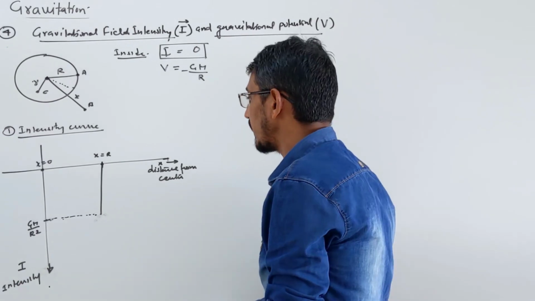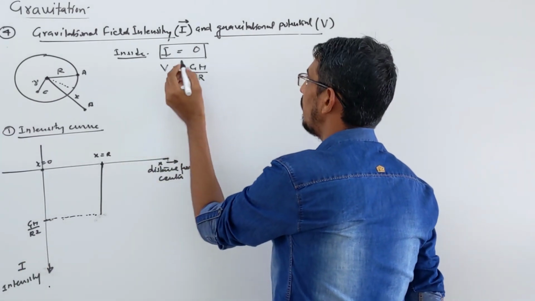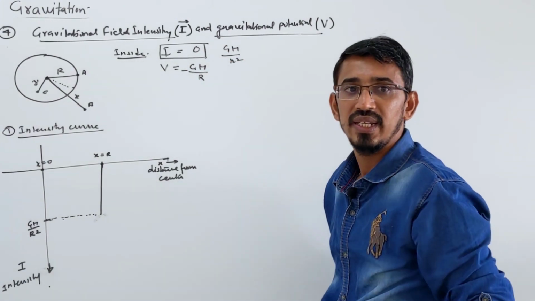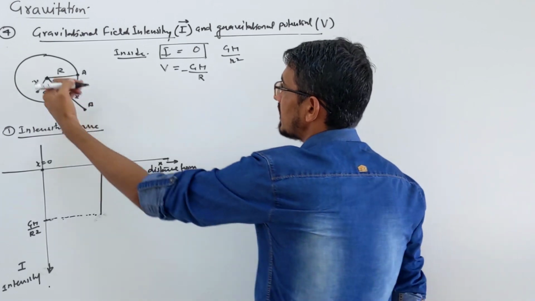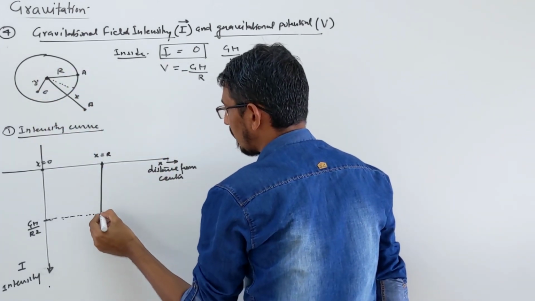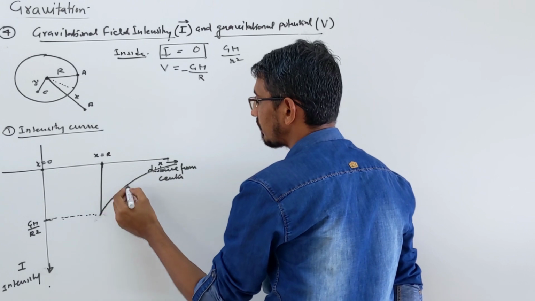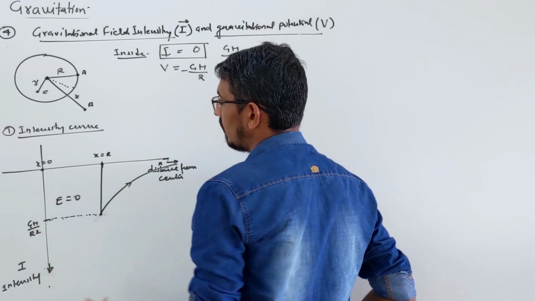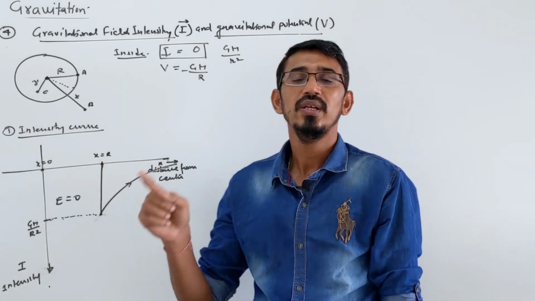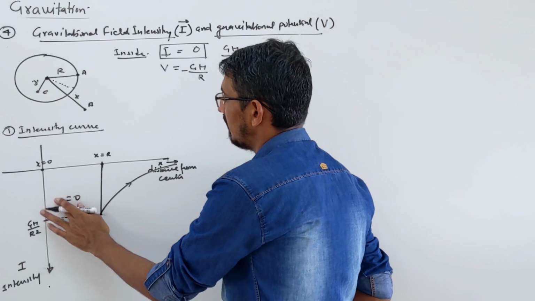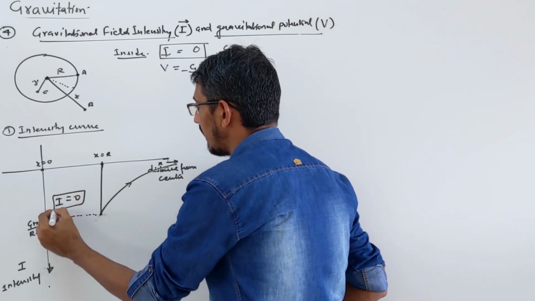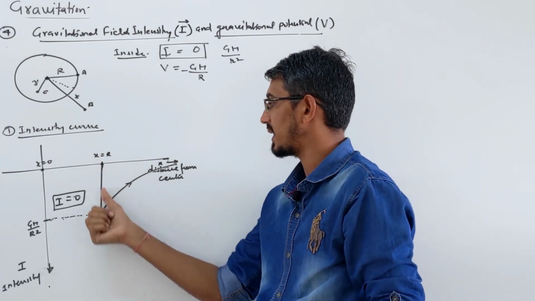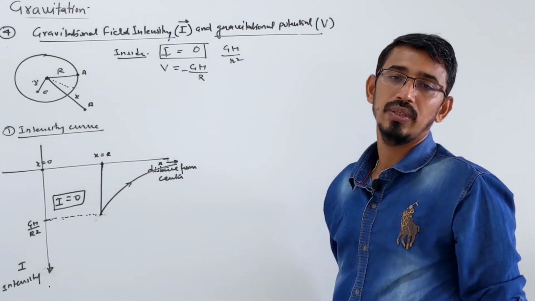GM by R square. Then outside, how does the field vary? What formula did you write? For an outside point, GM upon x square, correct? It varies inversely. So when distance increases as we go outward, the field will decrease and the graph will look that way, decreasing. There is no curve here because in this region E is 0, from the center to the surface. The field intensity is 0 in this region, and the field intensity is maximum exactly on the surface. Then outside, as you go further, your field intensity is what?